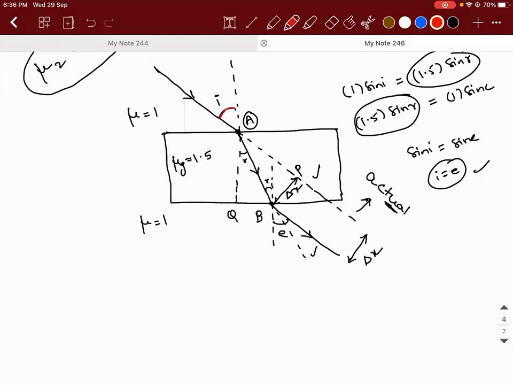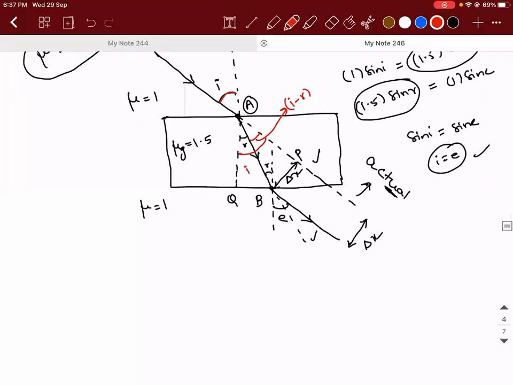Now I have some questions for you. If this angle is I, then how much is this angle? That's also I. Why? They're vertically opposite angles. Then what is this? I minus R. Correct. That is I minus R. Okay. So what is our job? Our job is to find the lateral displacement.